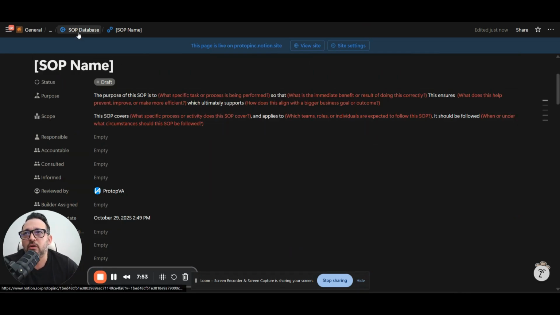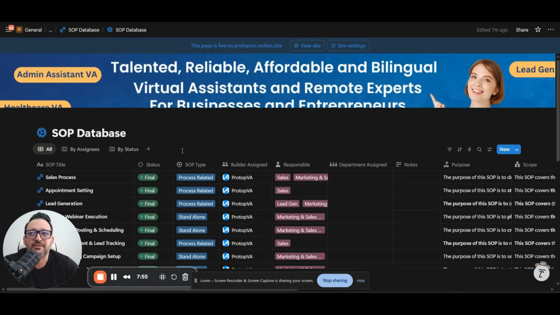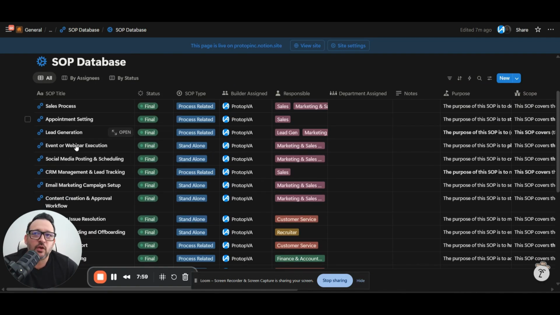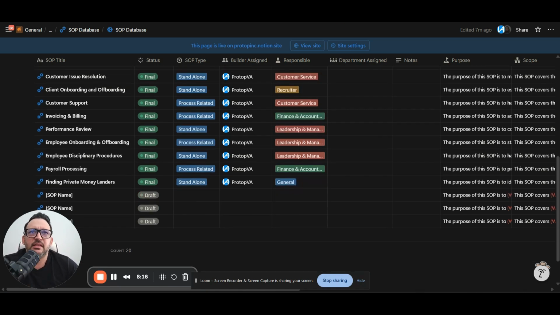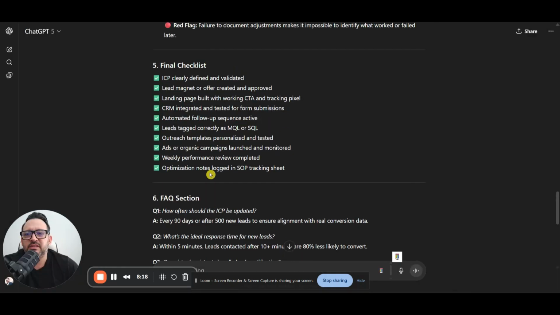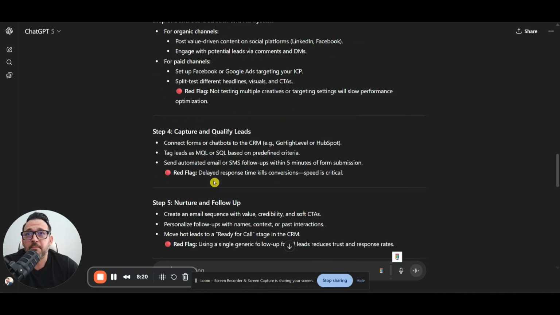You can pretty much just build your company standard operating procedures in seconds, minutes, and you will build all this standard operating procedure using this prompt. And of course, you can build much more if you need anything. Okay, if you need anything in particular, just put the name there. You can specify it. You can get much more detailed, but I don't think it's needed because the ChatGPT output is pretty good, as you can see.